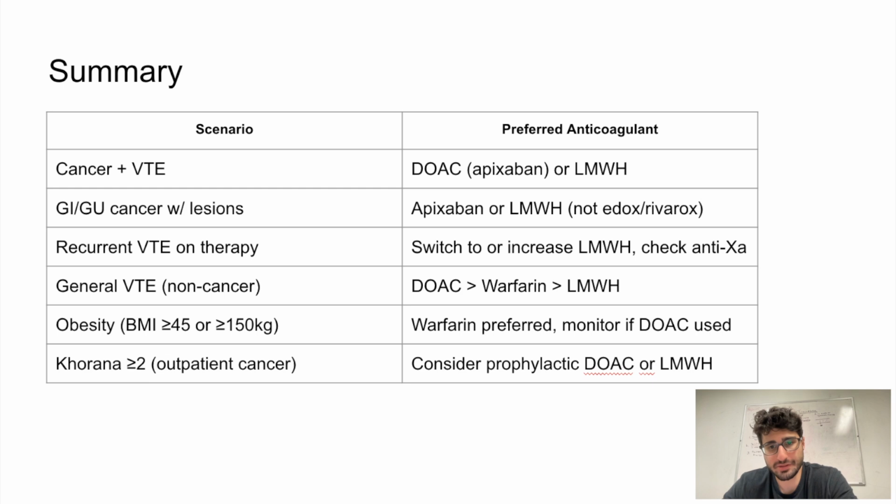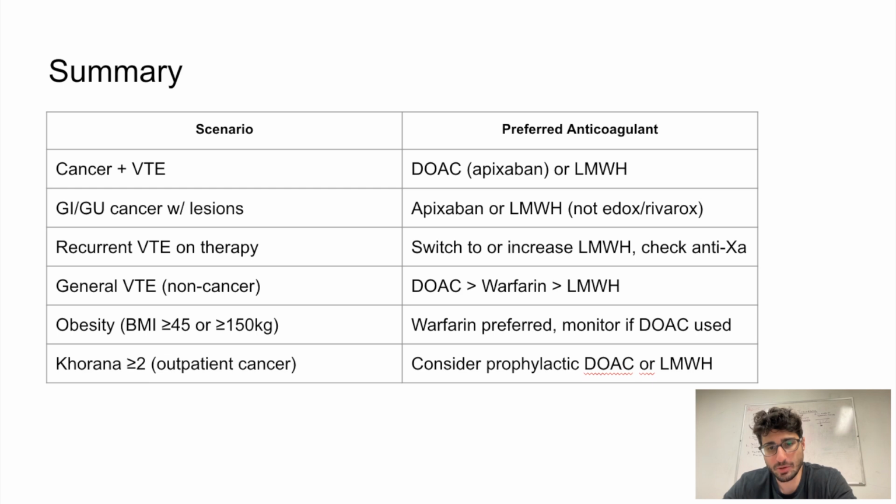Next, for patients with GI or GU cancers that have mucosal lesions such as colorectal or bladder cancer, the bleeding risk with edoxaban and rivaroxaban is higher. So in these cases, we prefer apixaban or low molecular weight heparin to minimize bleeding complications. If a patient has a recurrent VTE despite being on anticoagulation, the approach depends on what they are already taking. If they are on a DOAC or warfarin, we switch to low molecular weight heparin. If they're already on low molecular weight heparin, we increase the dose by 25 to 33%, and we also check the anti-Xa levels to ensure they are in the therapeutic range.